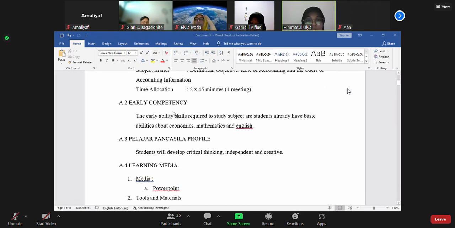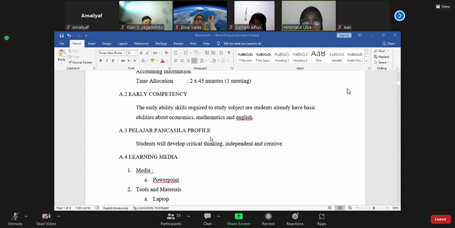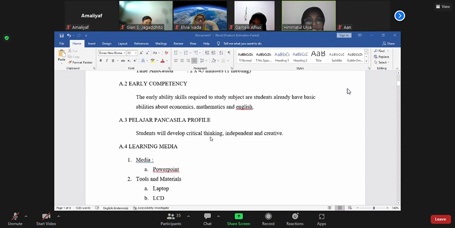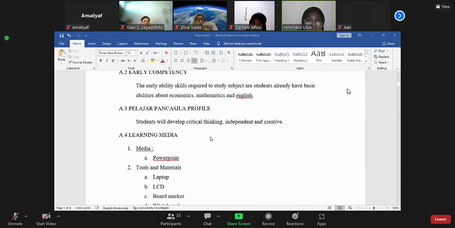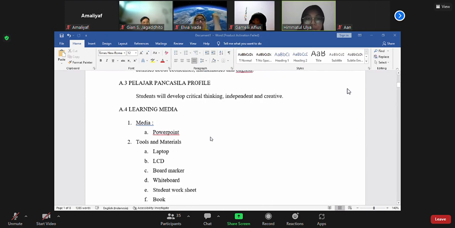A2, early competency. The early ability required to study the subject: students already have basic abilities about economics, mathematics, and English. A3, Pelajar Pancasila profile: students will develop critical thinking, independence, and creativity.